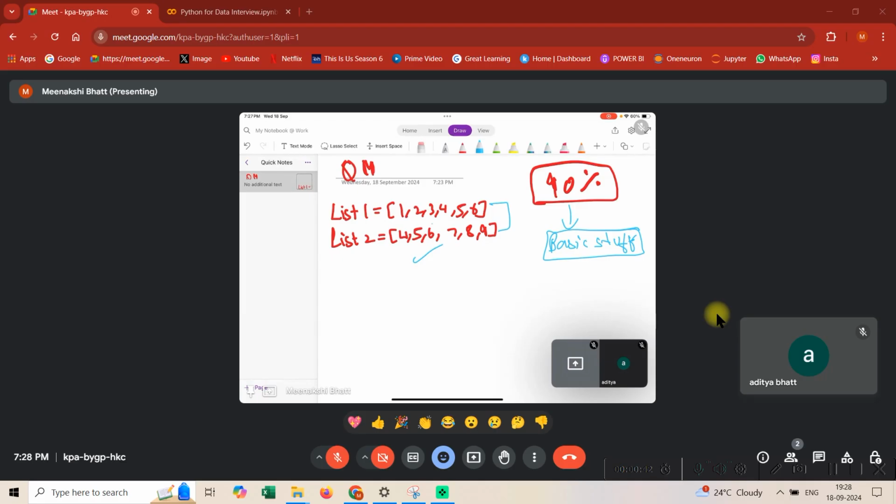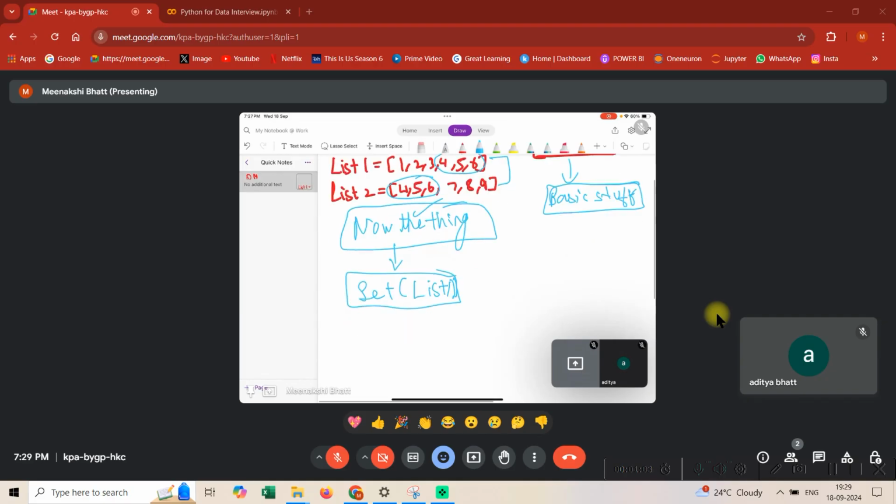So if you look at these two lists, 4, 5, 6 are the common elements. Now the thing is, how are we going to approach this question? So guys, in simple terms, I'll create a set of the list. What that will do is give me the unique elements of list 1, because a set stores unique values. Similarly, for the set of list 2, we'll have the unique elements of list 2.